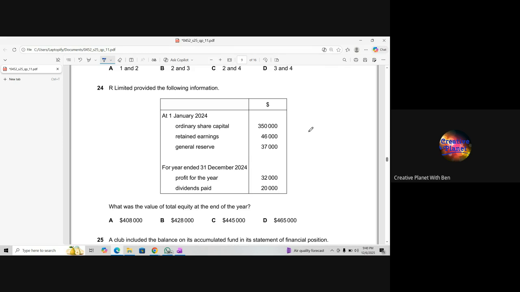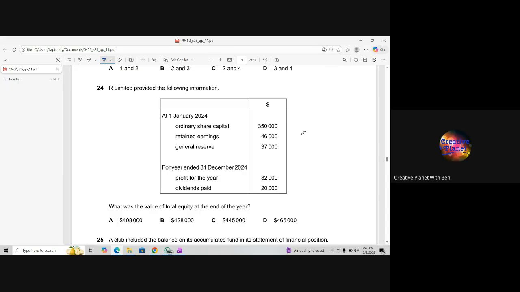I'm getting C, 445,000. I just added everything except dividends, and minus dividends. So 350 plus 46,000 plus 3,700 plus 30,000 plus 32,000 minus dividend paid. That is equal to the total equity, which is 445,000.